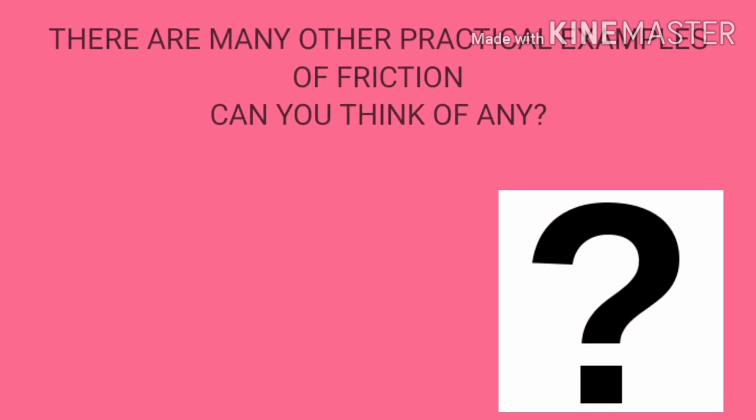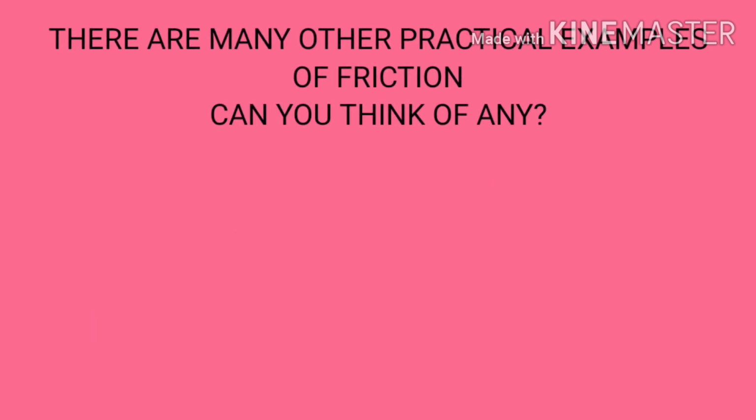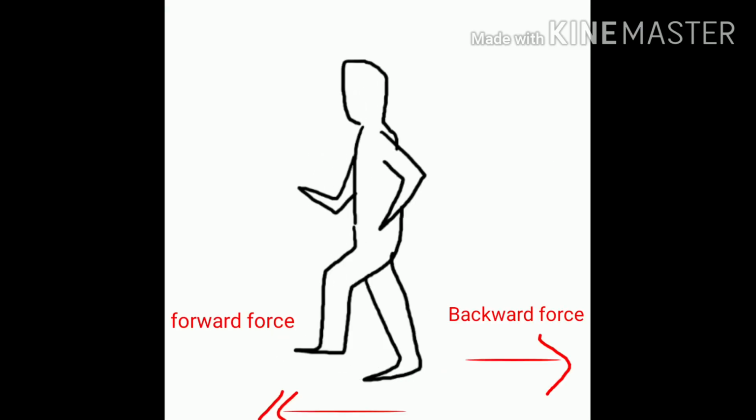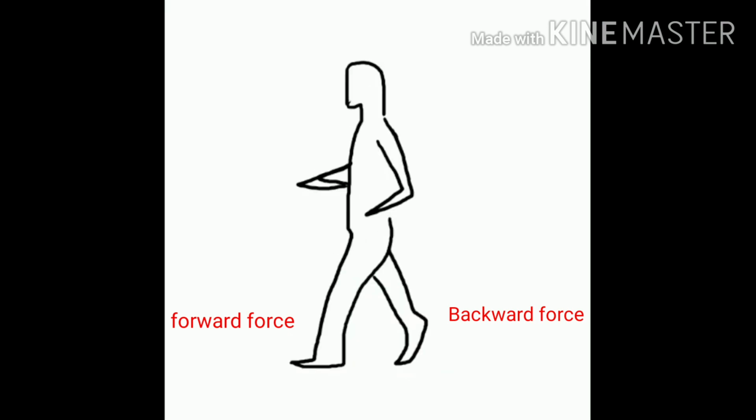Can you think of some other practical examples of force of friction that we encounter in our daily life? The most common example is when we walk. When we walk, we push the ground backwards and as a result, the ground lets us move forward. This is nothing but force of friction. Let us see some other examples of force of friction.